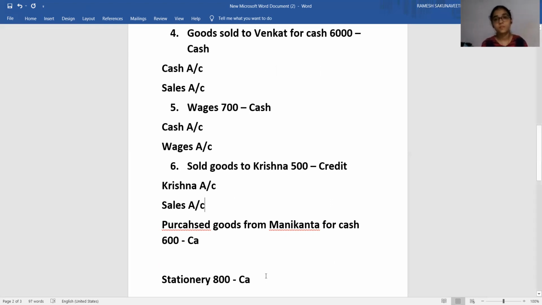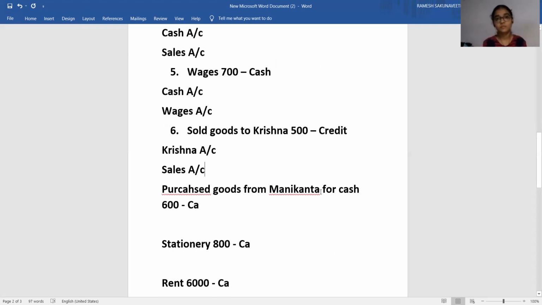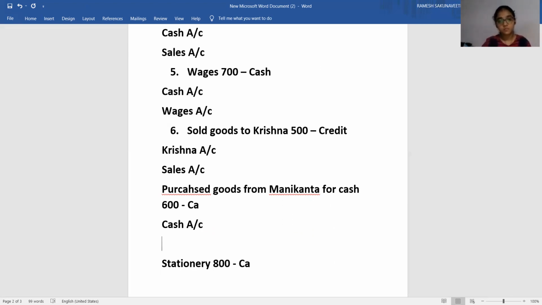Okay. Then purchased goods from Manikanta for cash. See, it is cash transaction, automatically cash account will come. Second account is what? Purchases. Very good. Purchases account.